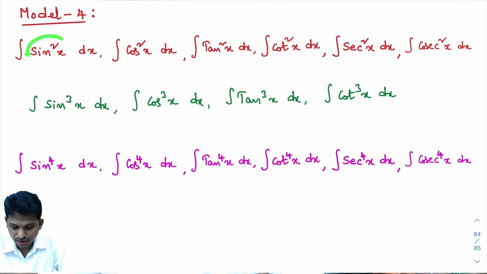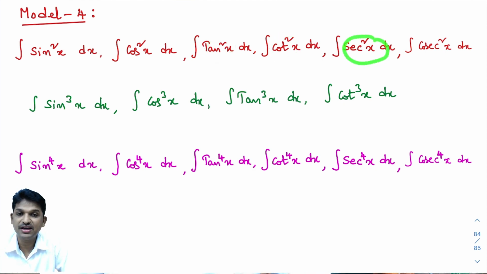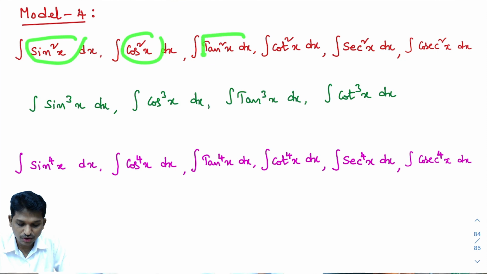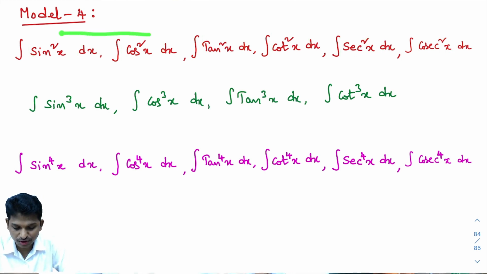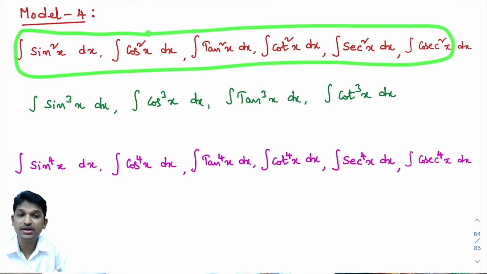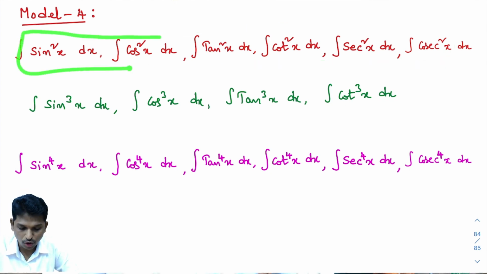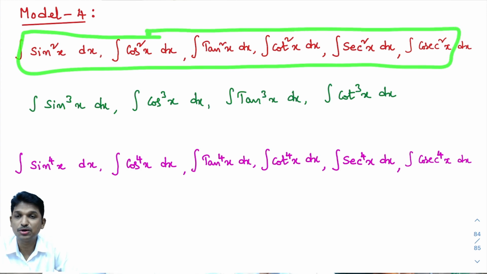Look at this one, integral of sine square x dx, integral of cos square x dx, integral of tan square x dx, integral of cot square x dx, integral of secant square x dx, integral of cosecant square x dx. All trigonometric function squares are there. So when you see the question in the examination, if it is a square type of problem, immediately you should get an idea. Yes, these problems, we know how to integrate integral of sine square x dx, integral of cos square x dx, integral of tan square x dx. You need to know that. That's why I kept all these problems in one place. Here total 6 problems are there.